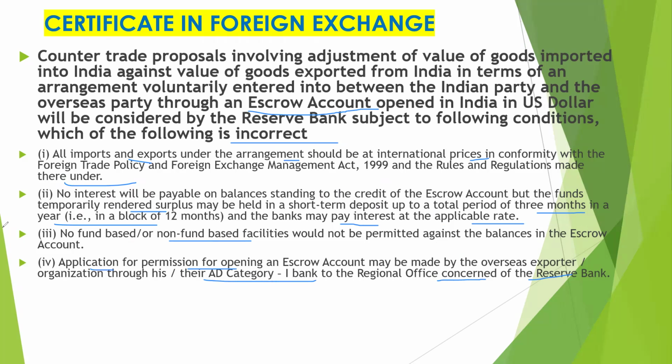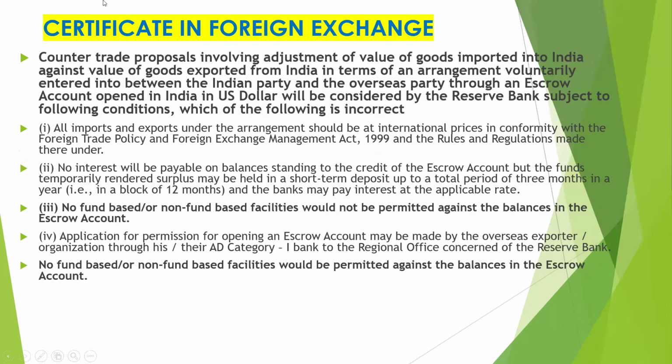Okay, so these are the 4 points. You have to tell which point is incorrect. Let's see the correct answer. The correct answer is the third: no fund-based or non-fund-based facility would be permitted against the balance in the escrow account. But it is permitted. Here it is written not permitted, so this one is wrong. The correct one would be permitted. So third is the correct answer because it is asked which one is incorrect. So this is the incorrect guideline written. It is permitted. Okay, so let's move to the next question.